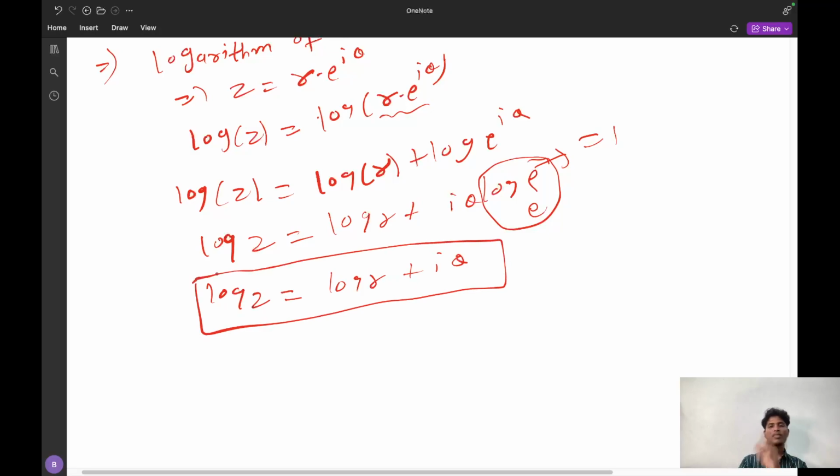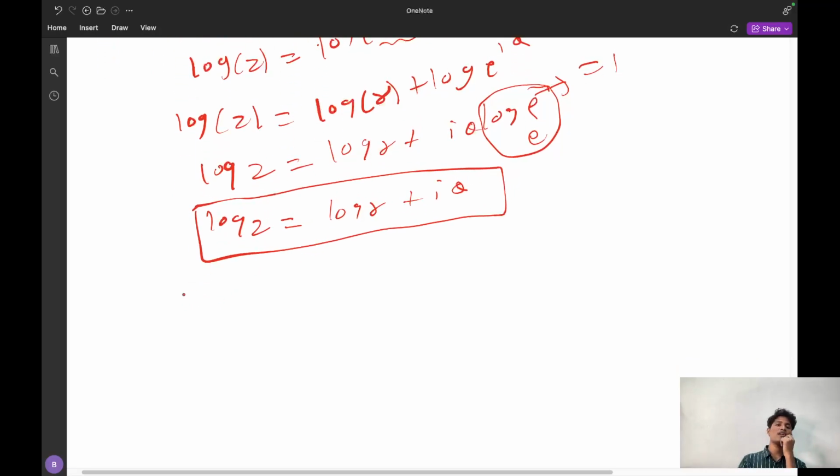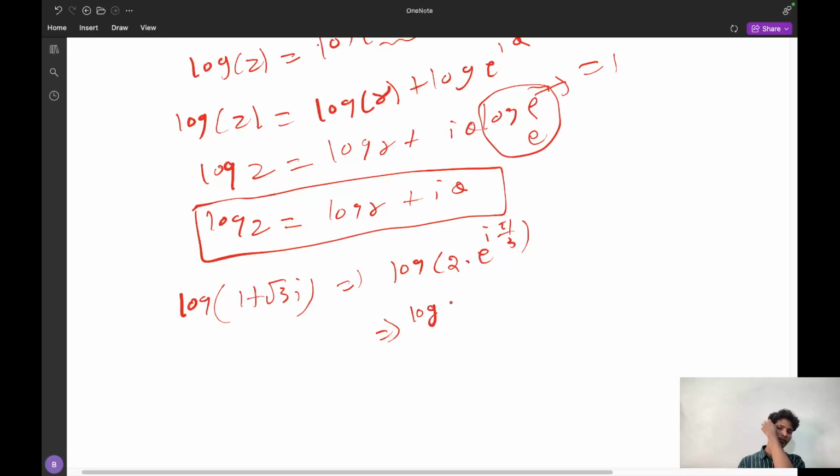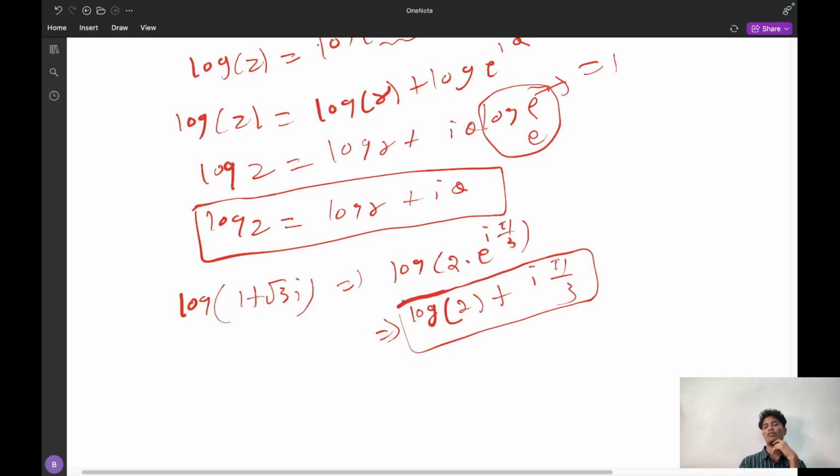That's it. Suppose if I take an example, I have to find log of 1 plus root 3 iota. What will I get? 1 plus root 3 iota can be represented as 2 into e power i pi by 3. So what we will get? We will get log of 2 plus i pi by 3. So this is the logarithm of 1 plus root 3 iota. Like this you have to solve.